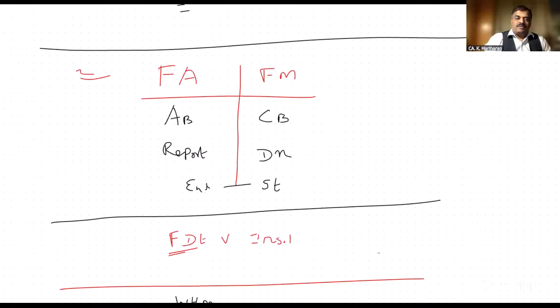Difference between financial accounting and financial management. Financial accounting is always based on the accrual basis. Financial management is on cash basis. Financial accounting is mainly for reporting purposes; financial management is for decision-making purposes. Where financial accounting ends, financial management starts. Continuous financial distress leads to insolvency.